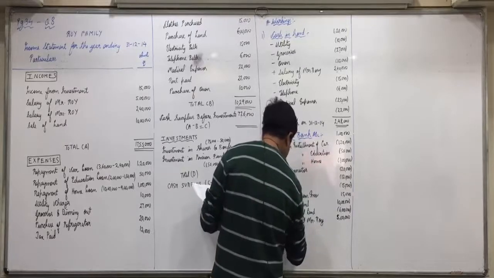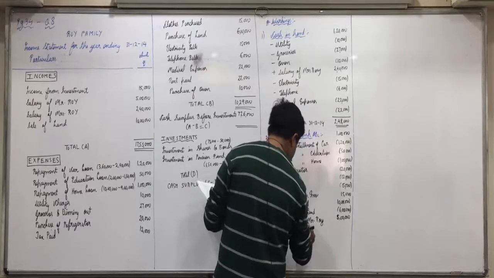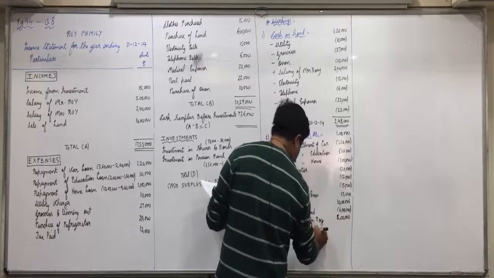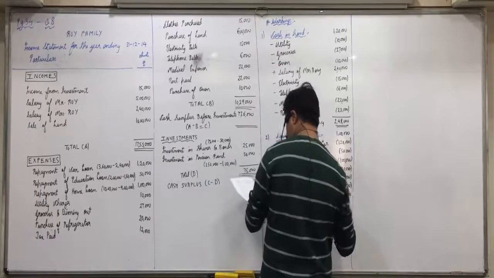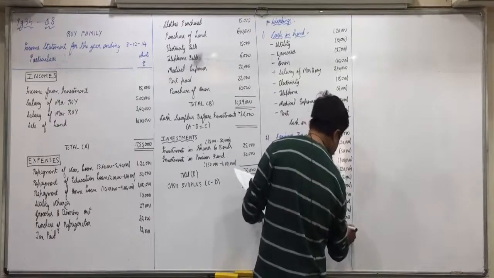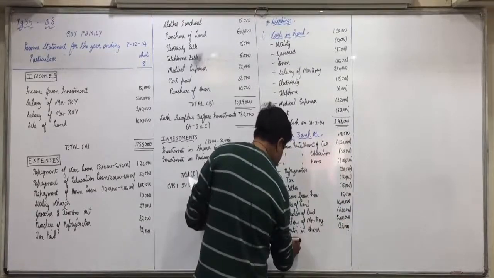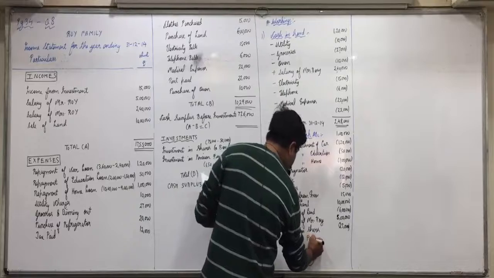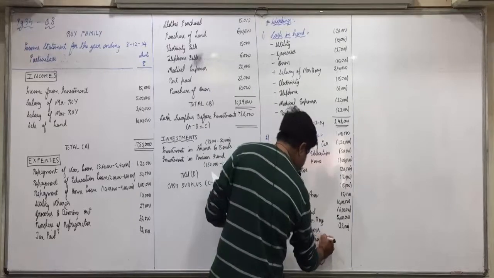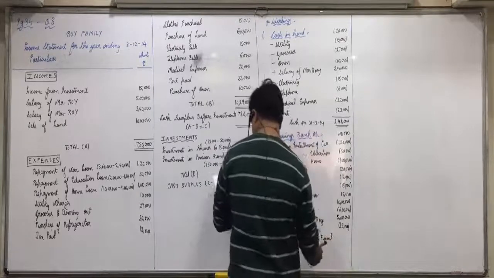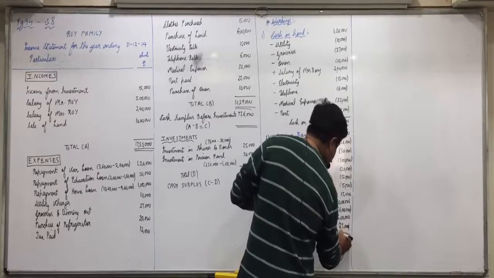So minus investment in shares and bonds, from the first table we have it, 25,000. And again, minus investment in pension fund, from the first table, that is also made by check, 50,000.